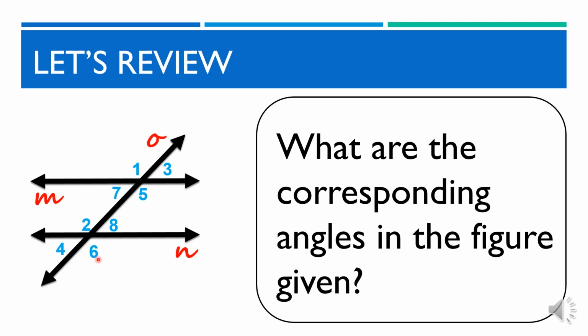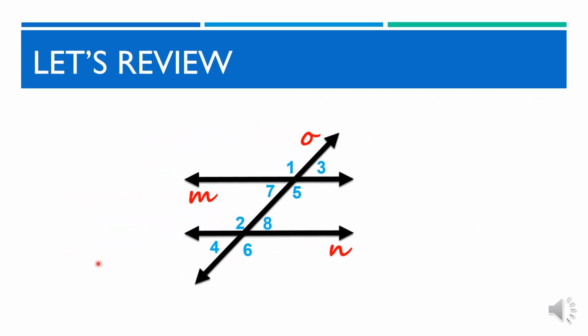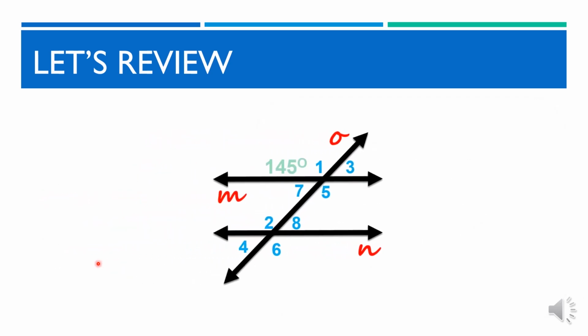The corresponding angle pairs in the figure are angles 1 and 2, angles 7 and 4, angles 3 and 8, and angles 5 and 6. Now, let's give measurement to our angles. If angle 1 has the measurement of 145 degrees, what will be the measure of angle 2?